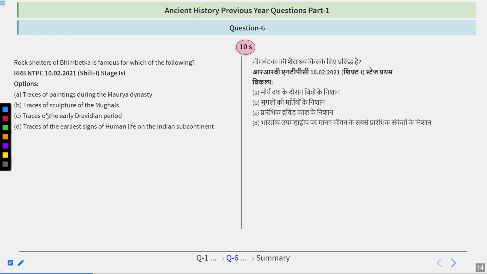Another one, guys, rock shelter of Bhimbetka is famous for which of the following? Options are traces of paintings during the Maurya dynasty, traces of sculpture of the Mughals, traces of the early Dravidian period, traces of the earliest sign of human life on the Indian subcontinent. And here is your time. Just think about this and answer me the answer.